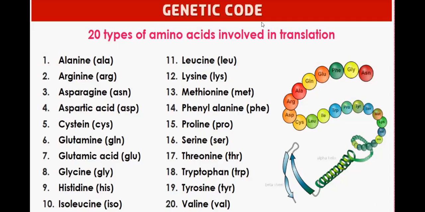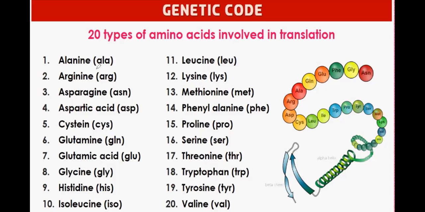As I already told, there are 20 amino acids. So 20 types of amino acids are involved in translation. Translation is protein synthesis. These amino acids are 20 in total, numbered 1 to 20.